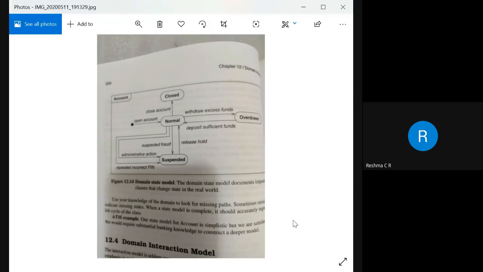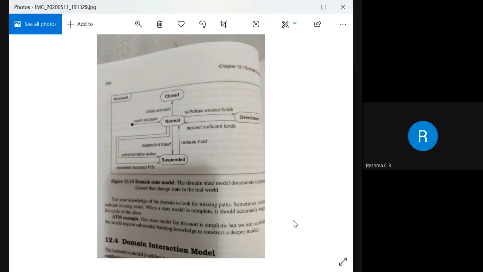Next, we have a repeated incorrect PIN. If the customer provides the incorrect PIN more than 3 times, the account goes from the normal state to the suspended state. From the suspended state, it can again move to the normal state depending upon the action taken by the bank. So that is how we are trying to represent and build the state model.